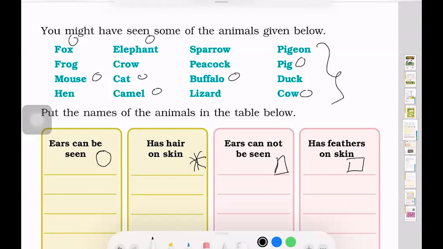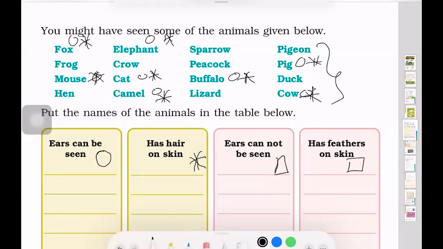Now we'll take out the animals who have hair on their skin and we'll make a star over there. So fox even has hair, then elephant also has hair, pig also has hair, mouse also has hair, then cat also has hair, buffalo also has hair, camel also has hair, as well as the cow also has hair.